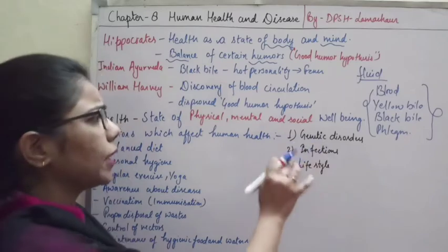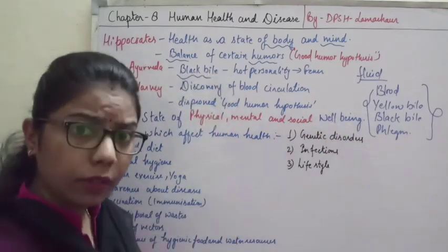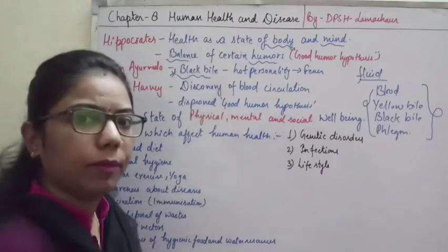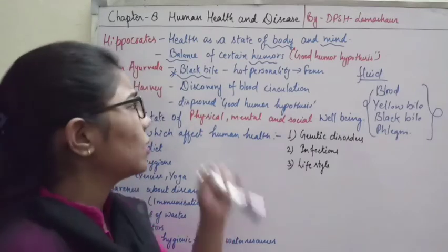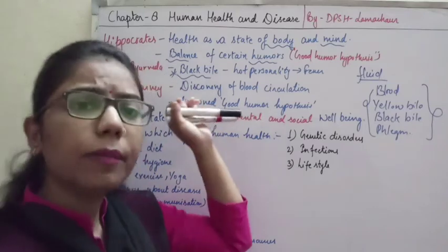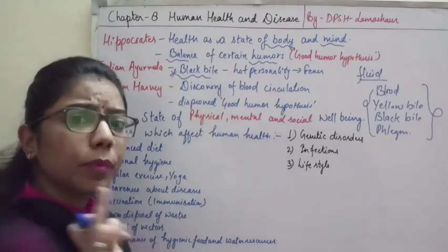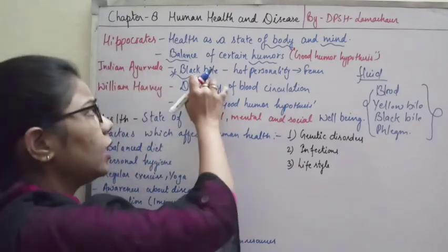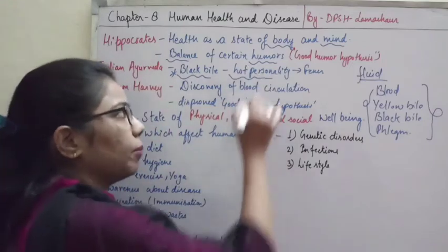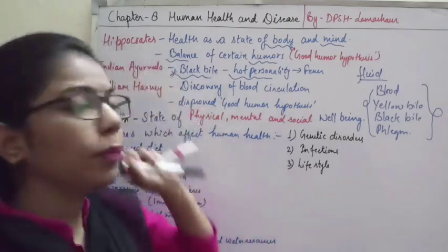On the basis of the humor, one of the humors mentioned in your NCERT is black bile. So what is this black bile? Black bile is the fluid secreted by the kidney or the spleen. Those persons in whom the black bile is more, what will happen? The personality of that person would be hot. This is according to Hippocrates.